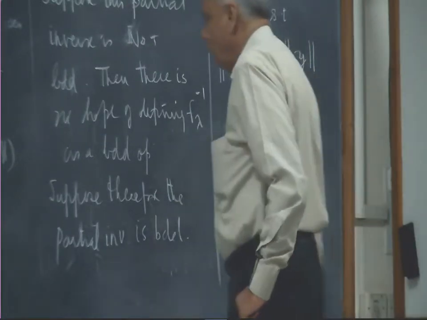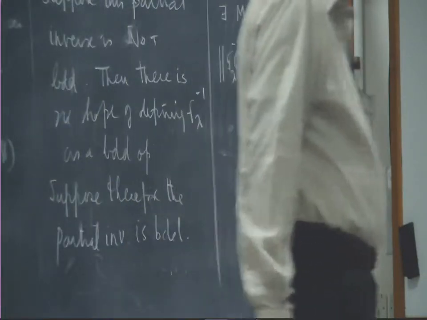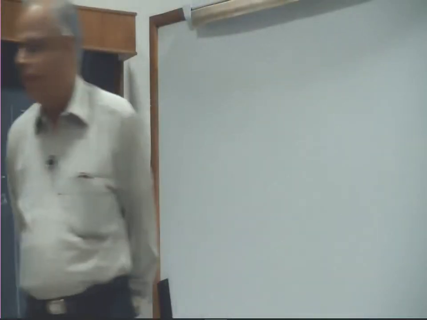So, therefore, I have a partial inverse now which is bounded. My aim was to get a completely defined bounded linear inverse operator, but at least I have got a partial inverse. Now, what can I salvage from that? That is what I am going to look at.